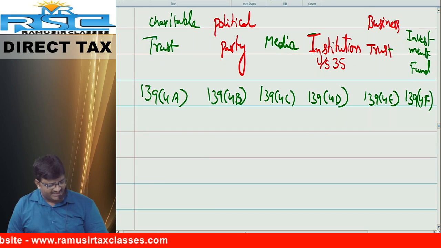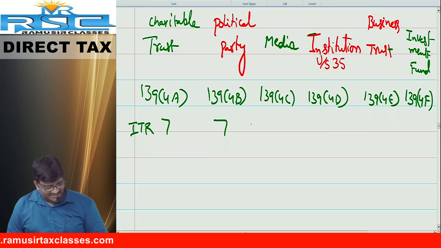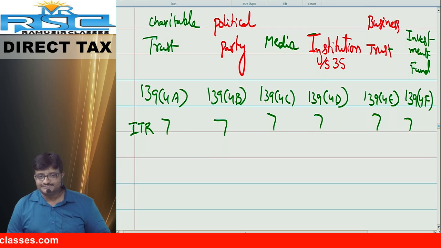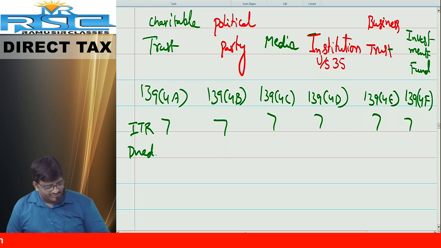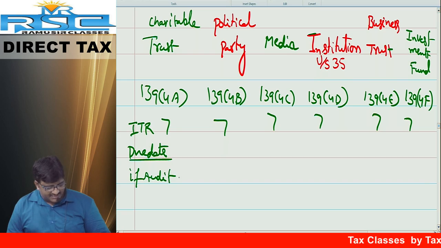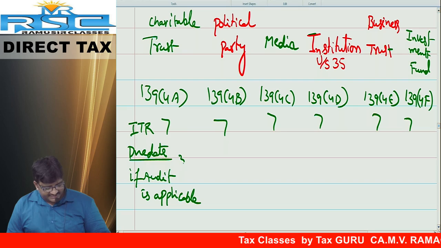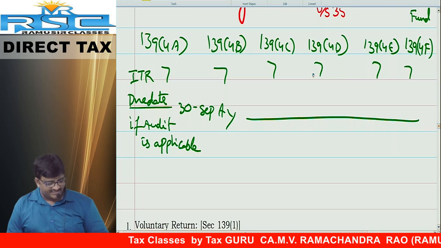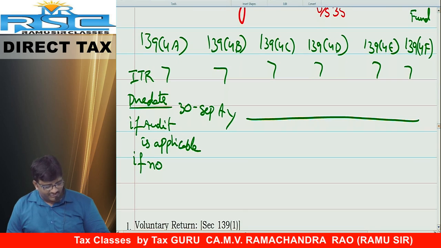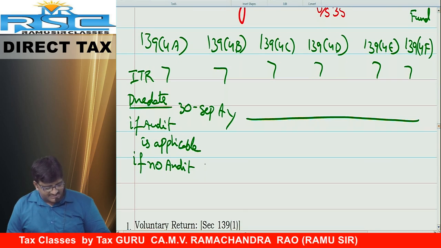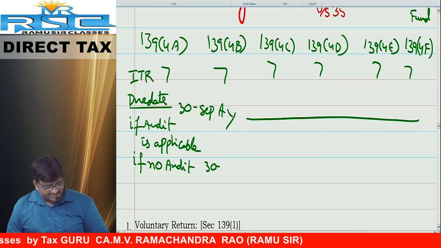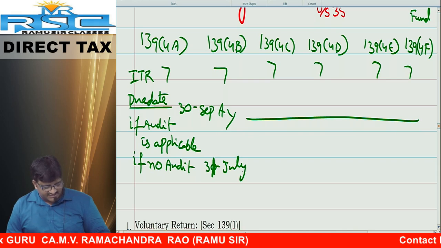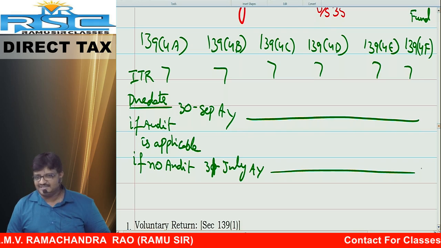ITR number. ITR number I don't know. If I don't know, 7. Due date. I don't know. If you don't know, if audit is applicable, I repeat, if audit is applicable, come on, what is the answer? Answer: 30th September of relevant assessment year. Same answer. Next one. If audit is not applicable, no audit, then what is the answer? 31st July. 31st July of this year or next year? Next year. Generally same answer.